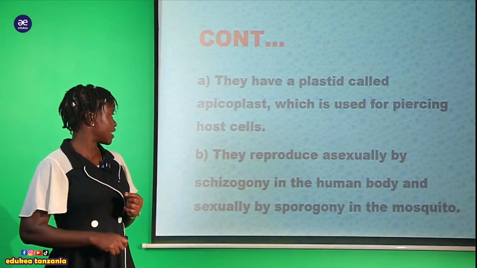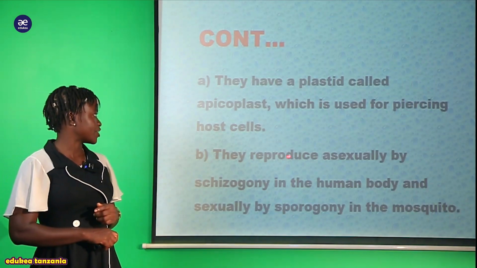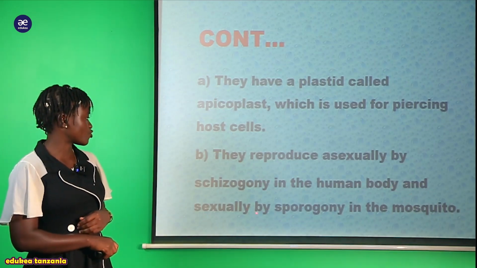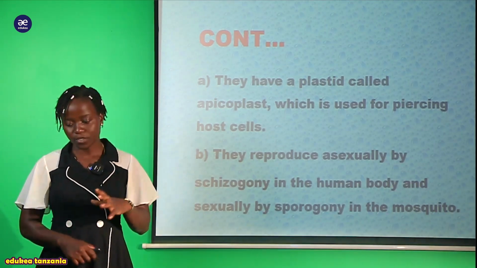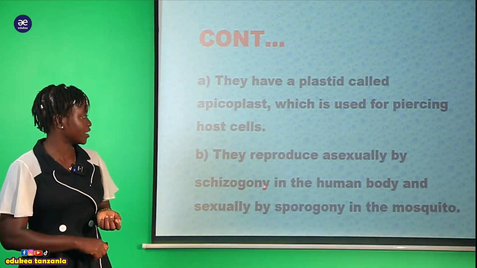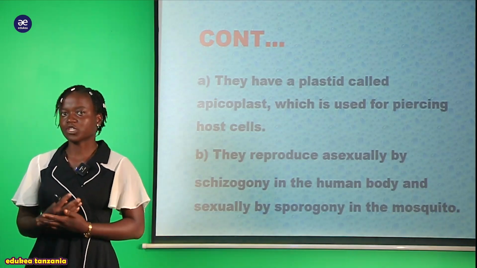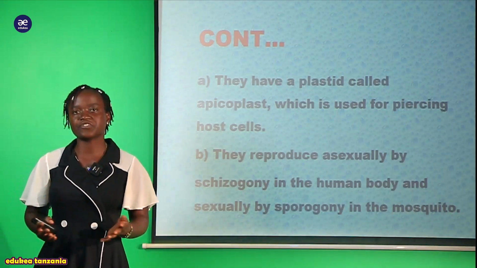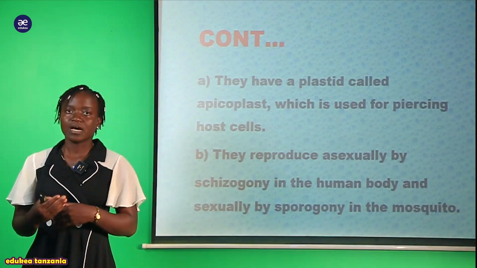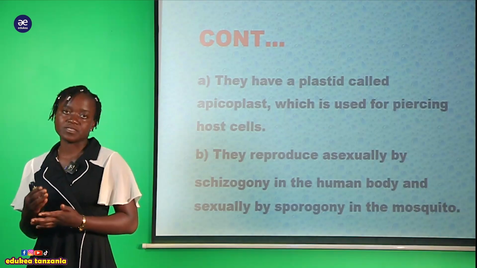And also another characteristic or distinctive feature is that they reproduce asexually by schizogony in the human body and sexually by sporogony in the mosquito. So now you can see this schizogony takes place within the human body, that is asexual reproduction. We are going to see how this type of asexual reproduction, mainly schizogony, takes place within the human body.